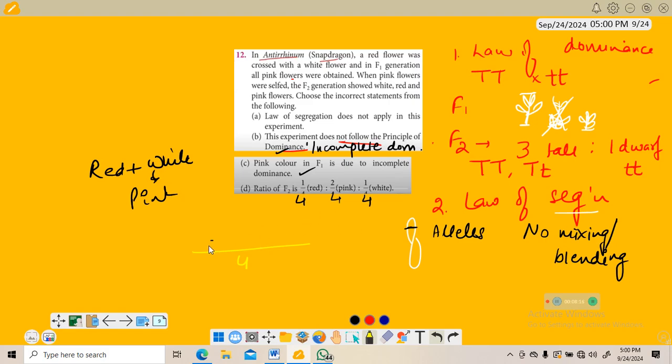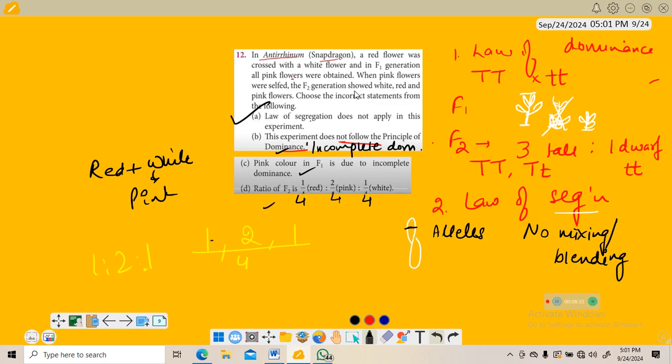4 divided by 4, 1 times 1, or 1 into 1 is 1. Then 4 divided by 4, 1, 1 times 2 is 2. 4 divided by 4, 1, 1 times 1 is 1. Or you can write 1 ratio 2 ratio 1. This is simple maths. So this is also true.